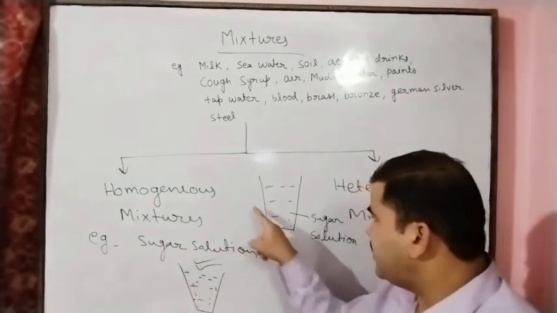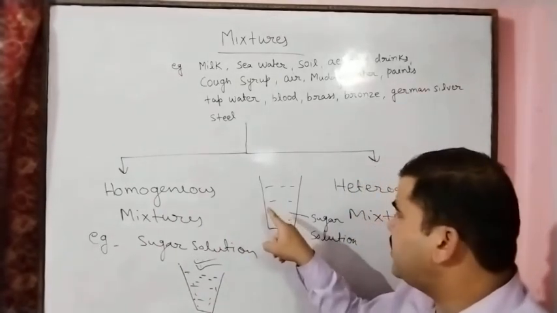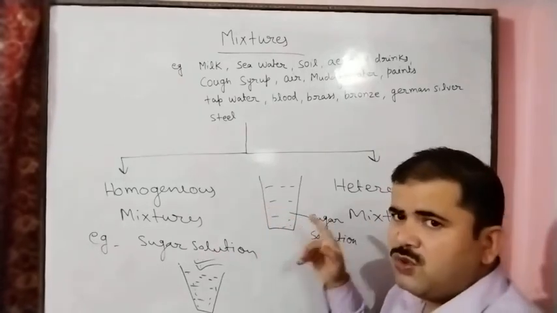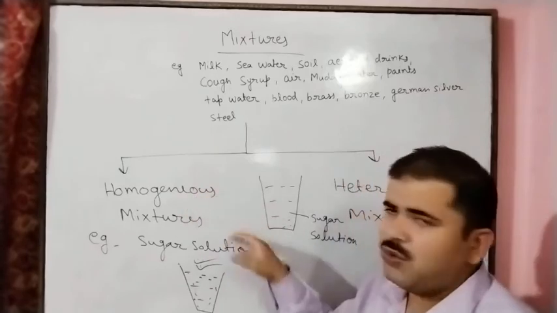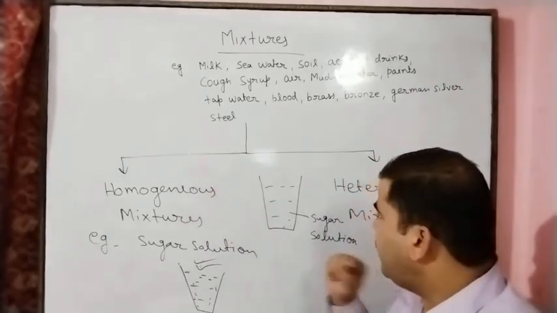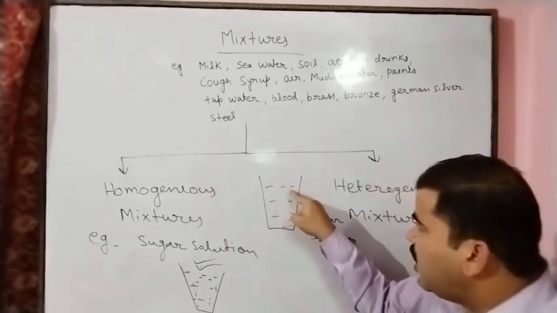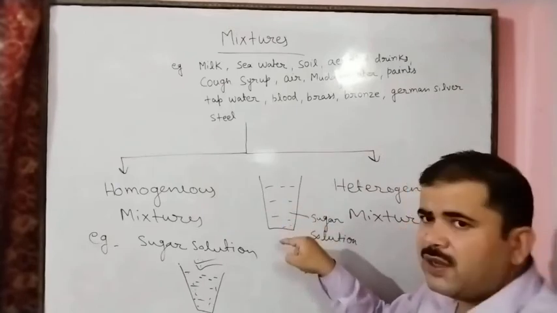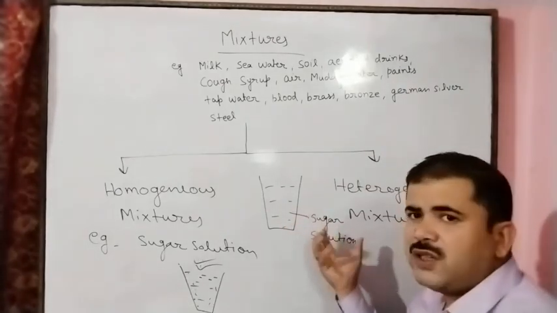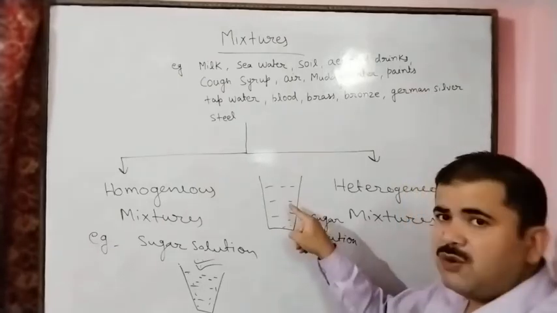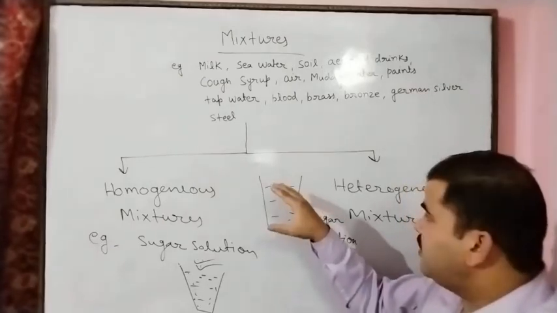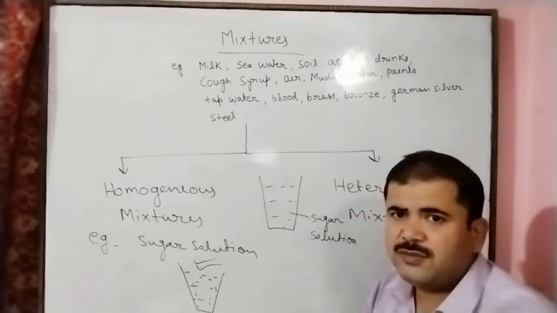Sugar solution, salt solution, these are the simplest examples of the homogeneous mixture. And we can see that after dissolving the sugar in water, it changes into the solution form, and this solution has the same composition everywhere.